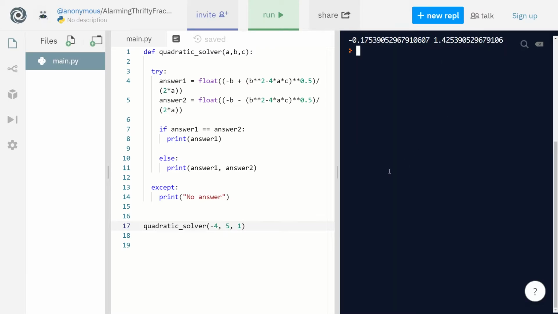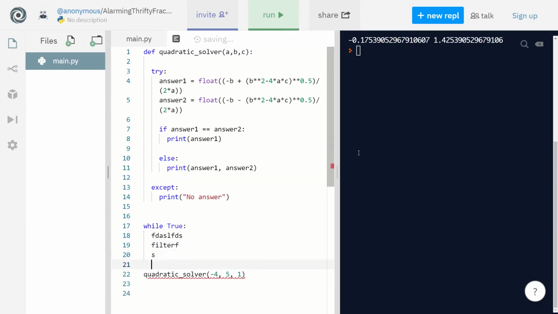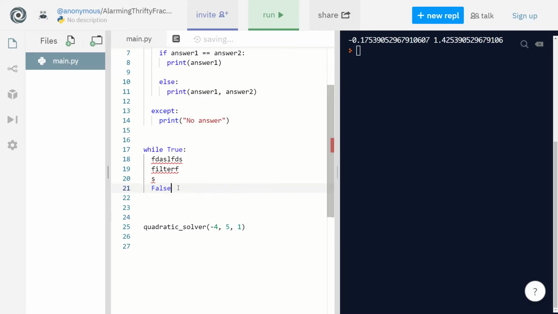So something that could be useful I want to quickly introduce is a while loop, right? So let's say you want to do your homework and you've got to solve quadratic equations and you want to confirm everything. To run this code you would have to modify this every time, right? So a quick fix so that you don't have to rerun this every time would be to do a while loop. Basically, it's going to keep running everything inside until something tells it to stop.